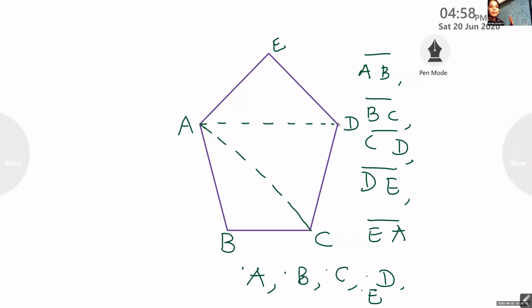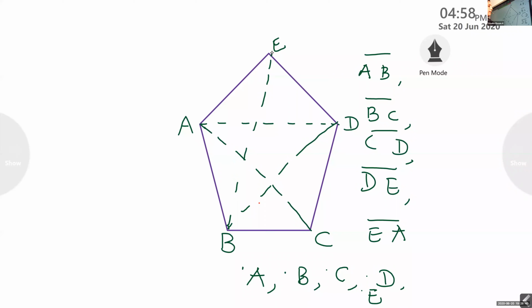Did you understand? Yes, ma'am. Now we'll start with B. Vertex B. B to D. Then B to E. From B, only these are possible.